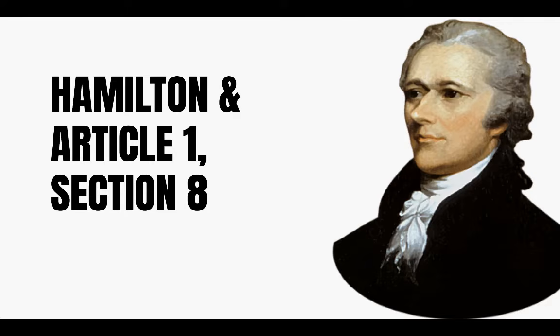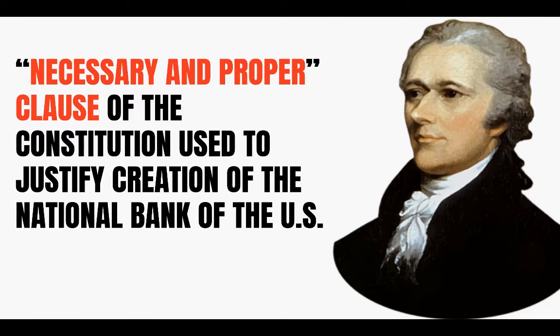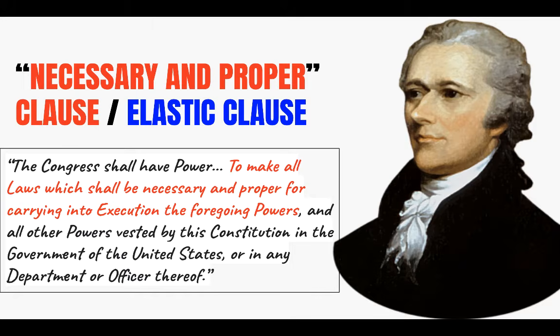Hamilton, though, argued that Article 1, Section 8 provided the government the power to create a bank. He argued that the national bank was necessary for dealing with the financial health of the nation. To defend his position, Hamilton used what is known as the Necessary and Proper Clause to justify creation of the Bank of the U.S. Also known as the Elastic Clause, this part of the Constitution states that Congress shall have the power to make all laws which shall be necessary and proper for carrying into execution the powers that are enumerated in the Constitution. Hamilton argued since Congress has the power to tax and regulate trade, it makes sense Congress has the power to create a national bank.